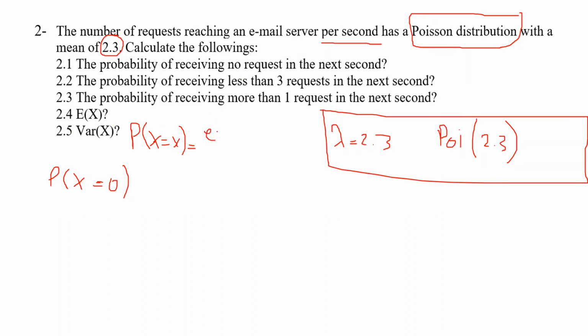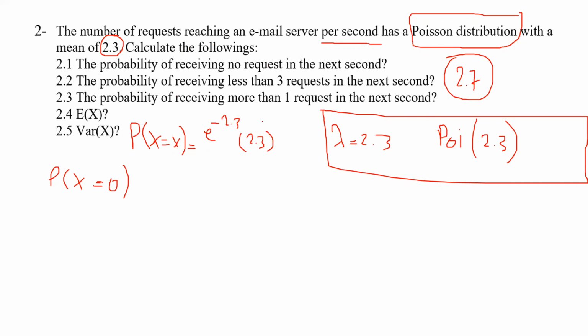So this constant number, which is an irrational number, usually you can approximate by 2.7 in our course. If it's not given to you, then you can use 2.7. That's good enough. So e power minus lambda, which is 2.3, and lambda powered by x.